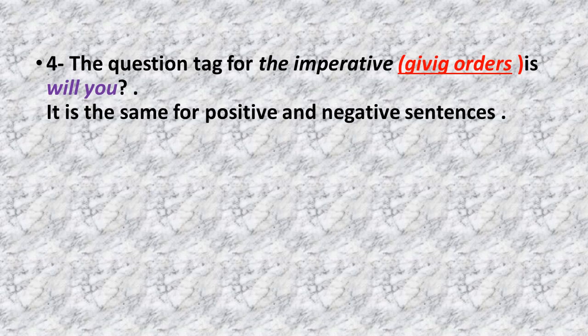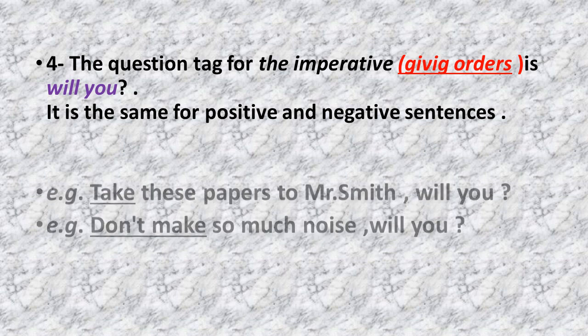The fourth case is the imperative form, which is giving orders. So if in my sentence, I'm giving an order or I'm asking for a certain request, I'm using the question tag, will you? You have to put in mind that will you is used for both positive and negative sentences. How? Let's take a look at the following examples.